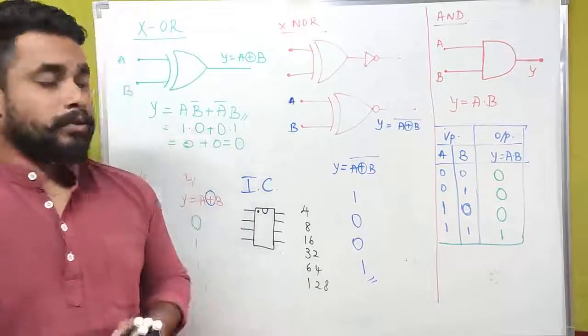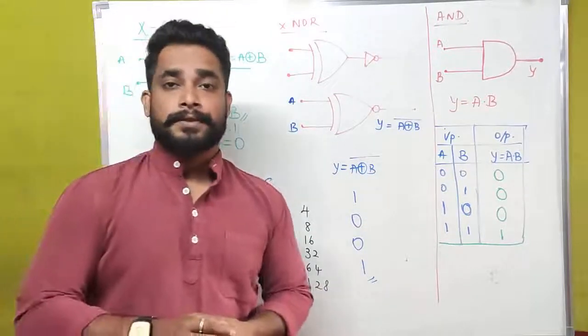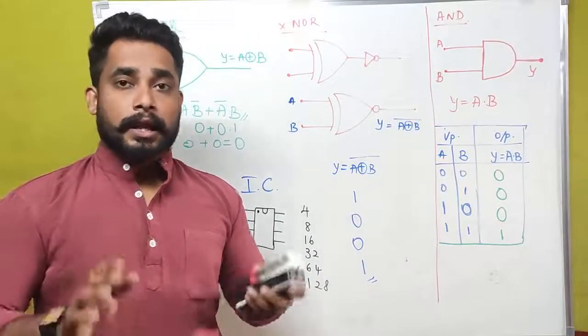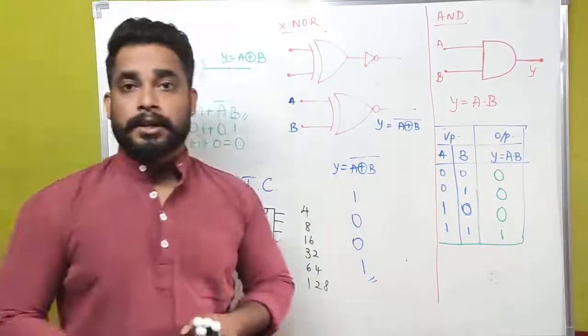Okay, this is all about your semiconductor physics chapter, and this is the last session of theory for the semiconductor chapter.